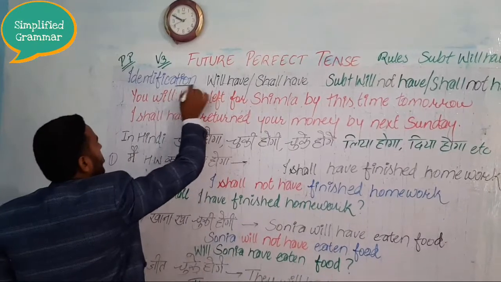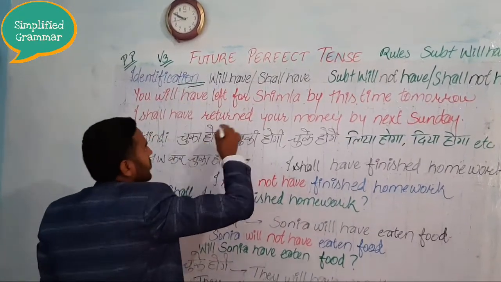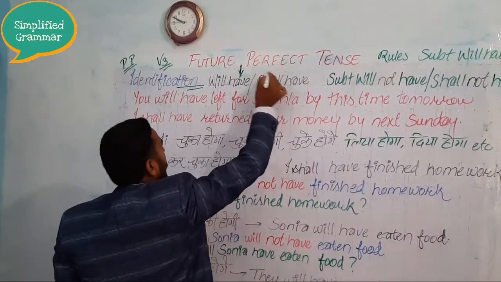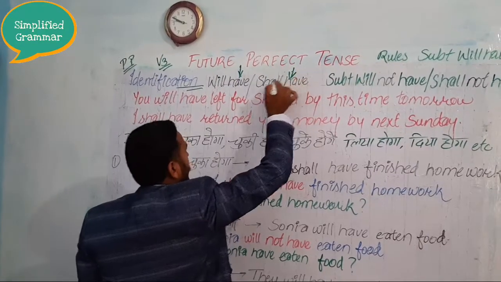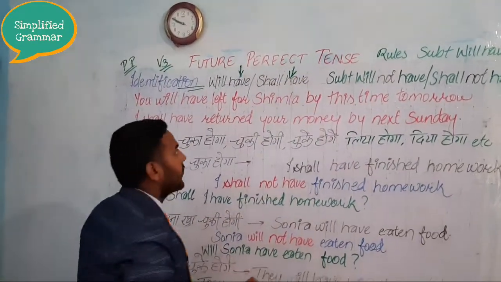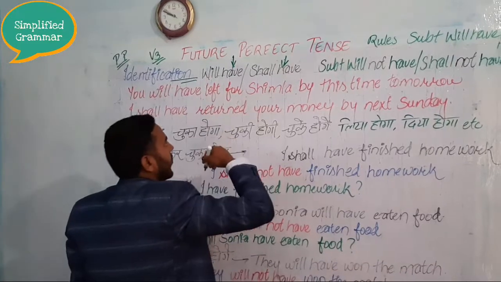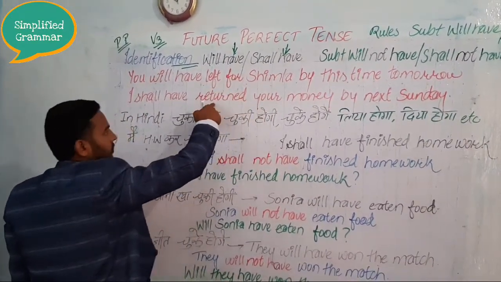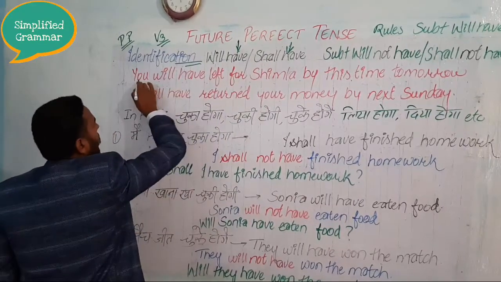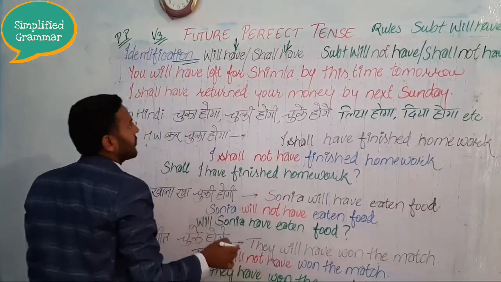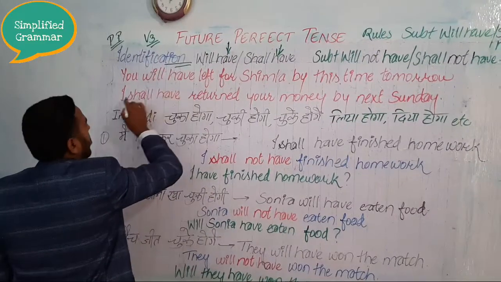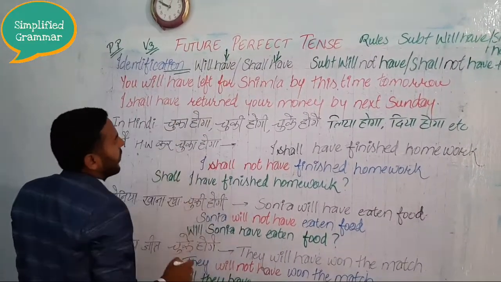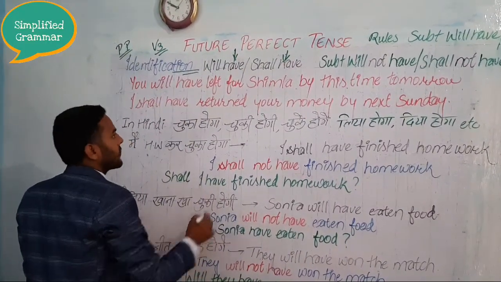Look at its identification. In the identification, you will see will have and shall have along with the third form of the verb. How will we understand with these two examples? You will have left Shimla by this time tomorrow. I shall have returned your money by next Sunday.